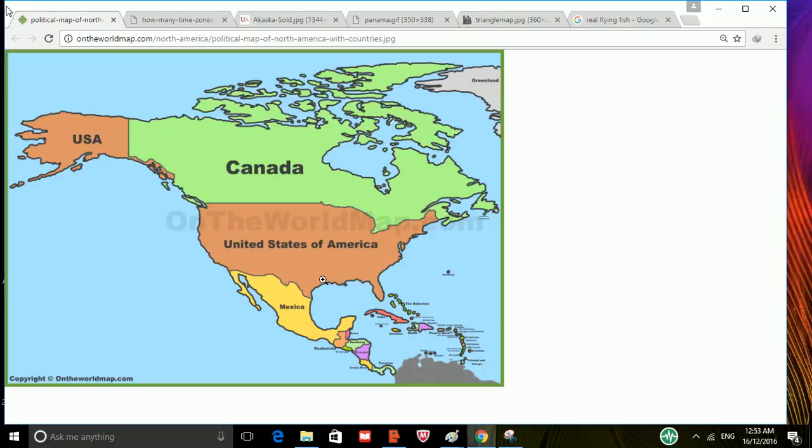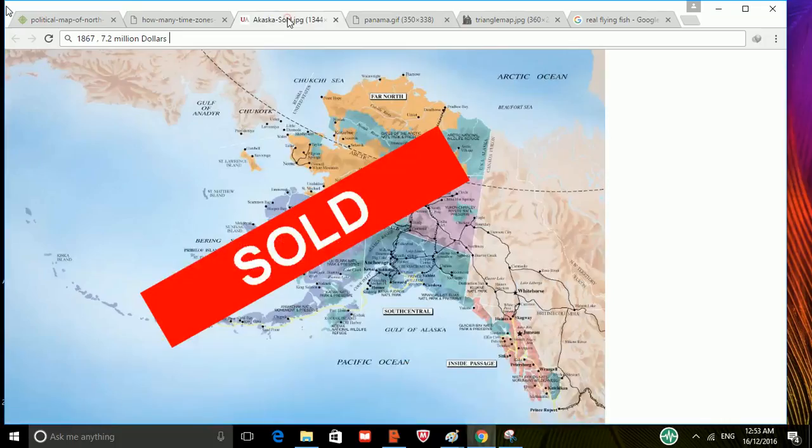Next we have the US. US is only slightly smaller than Canada. US is 9.8 million square kilometers and Canada is 9.9 million square kilometers. You'd be interested to know that this state Alaska of US, which is also the biggest state of the US, was under Russian control till 1867. So in 1867 Alaska was officially sold from Russia to the United States, and it cost the US $7.2 million to get the biggest state.